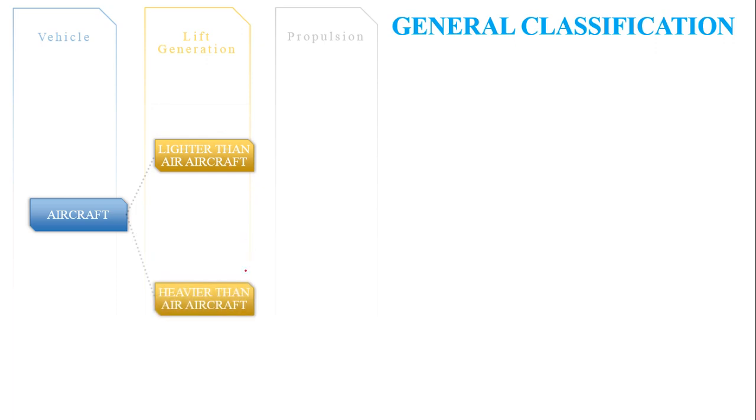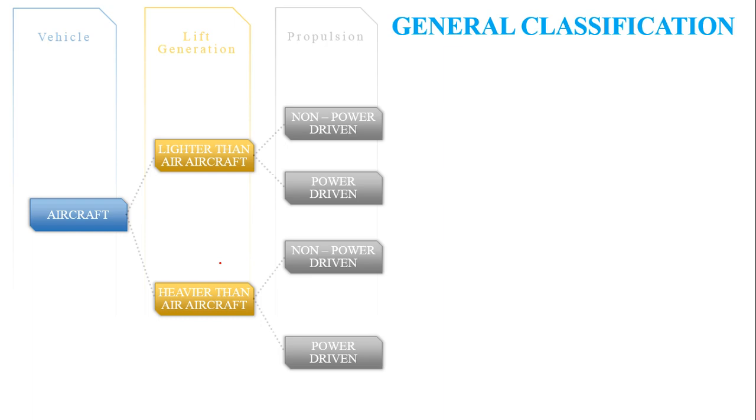Now we are going to see a general classification chart over here. Based on the general method, aircraft, if considered to be a vehicle, can be classified based on its lift generation technique as lighter than air aircraft and heavier than air aircraft. Further, when we classify based on the propulsion system, it can be either non-power driven or power driven, and it is common for both the lighter than air and heavier than air aircraft case.